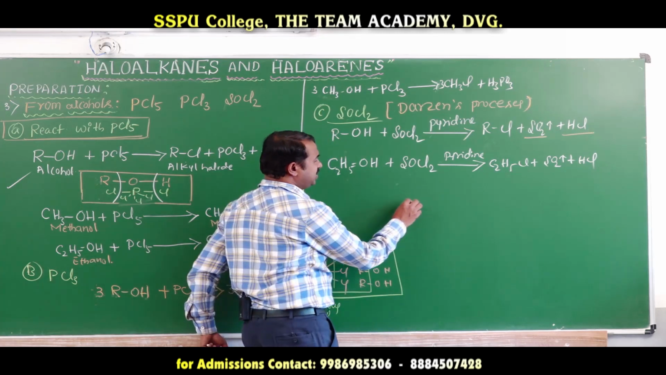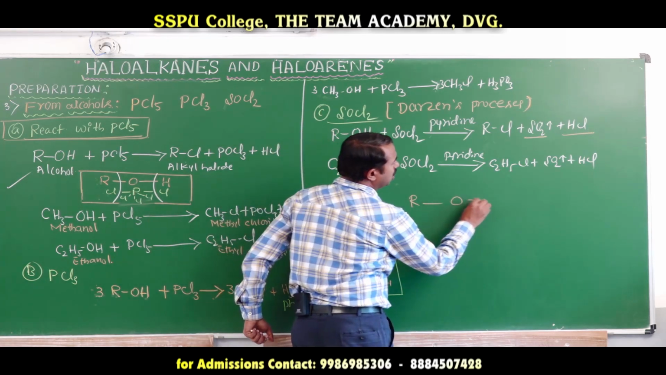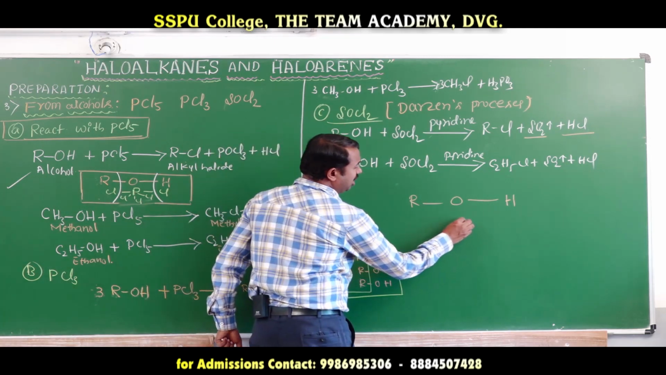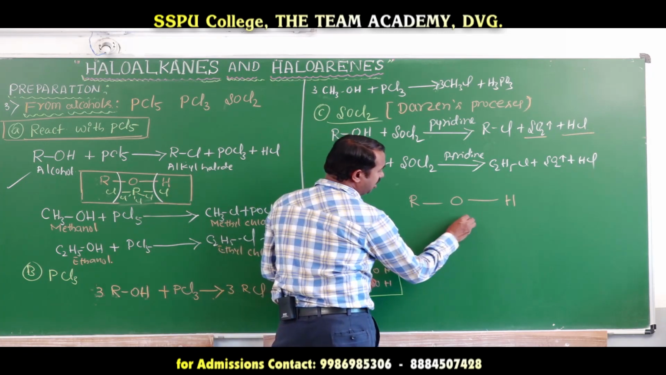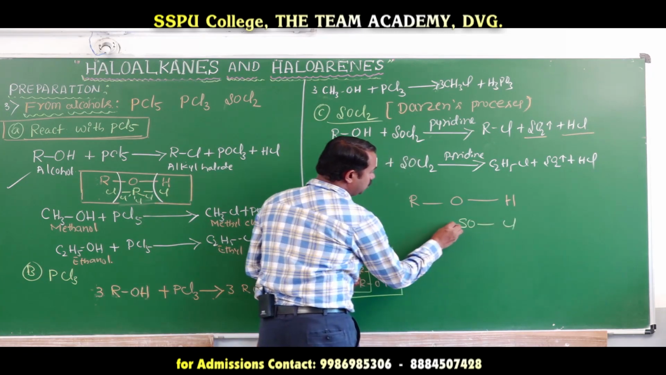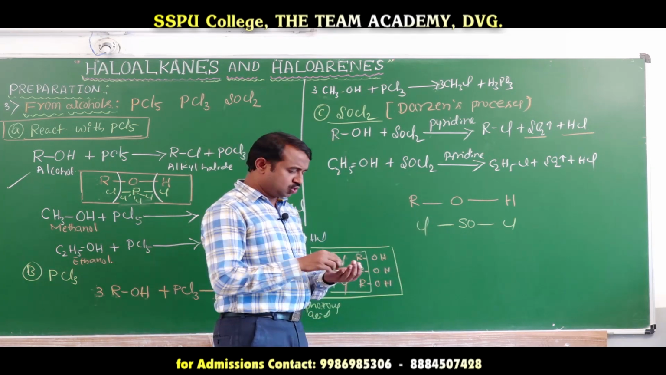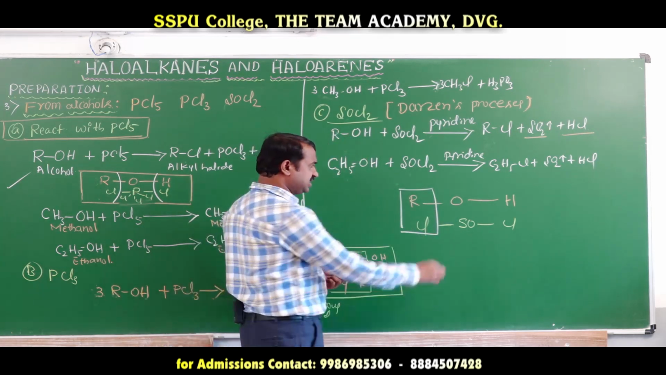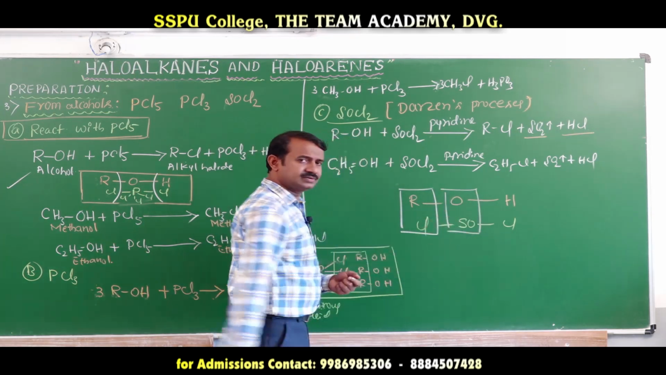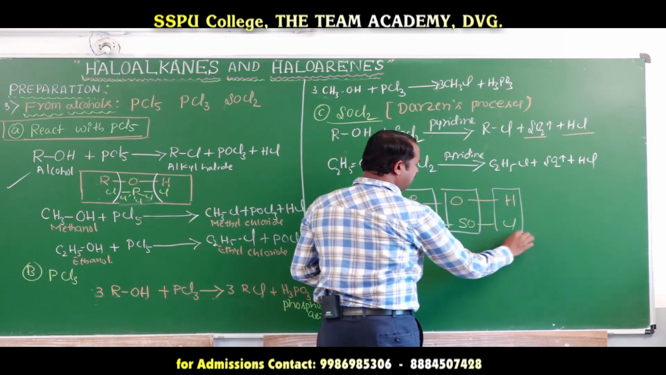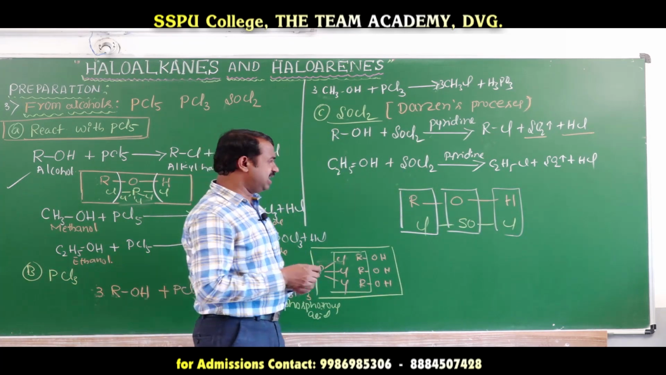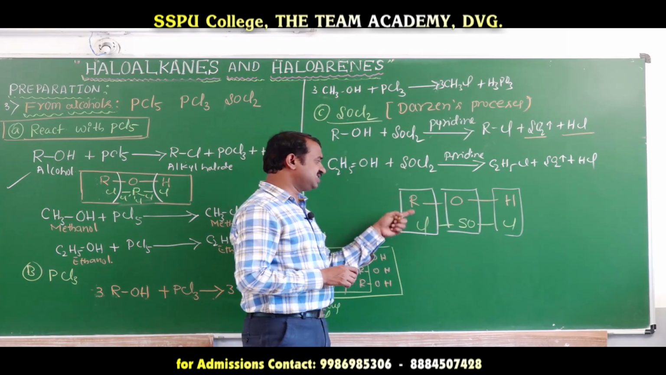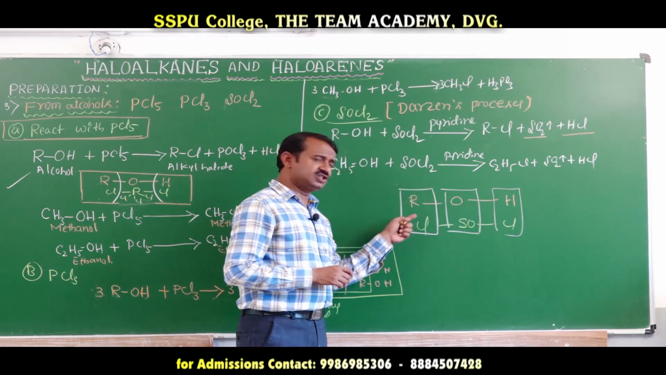Here you have alcohols, ROH, and thionyl chloride, SOCl2. You will get the product RCl, plus sulfur dioxide and hydrochloric acid. This you can easily find out. Here CH3OH gives CH3Cl, and C2H5OH gives C2H5Cl.